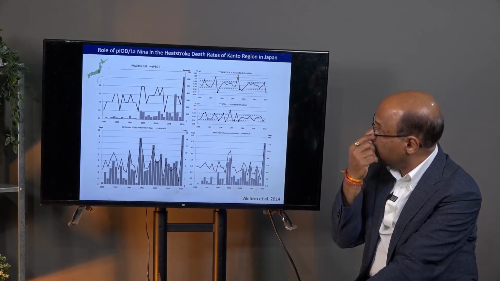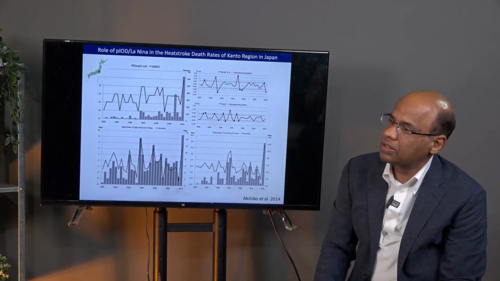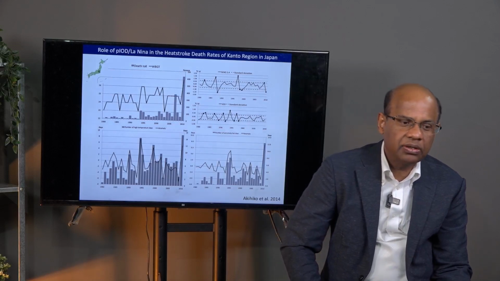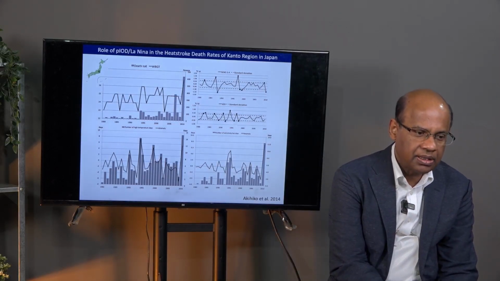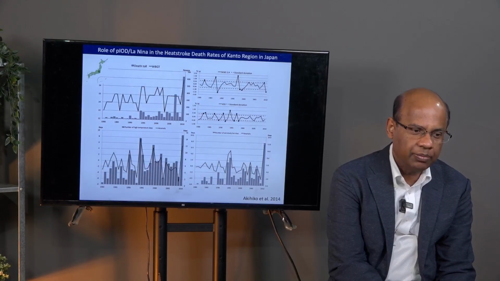We also found that the summertime temperature over Japan is largely influenced by the Indian Ocean dipole, in addition to La Nina.